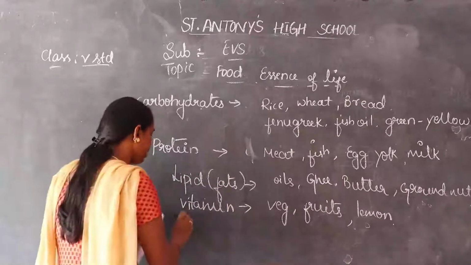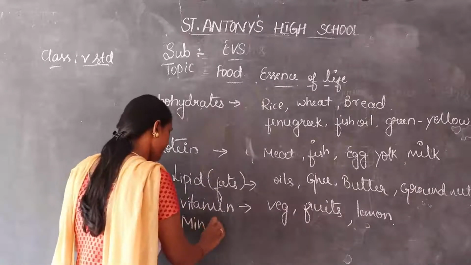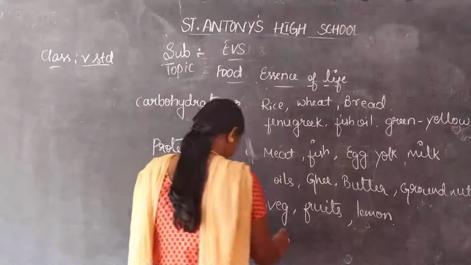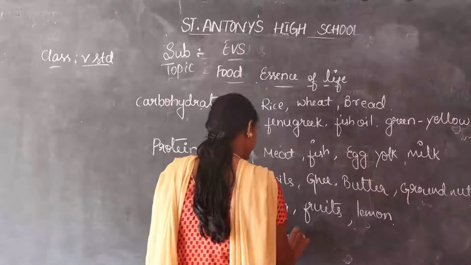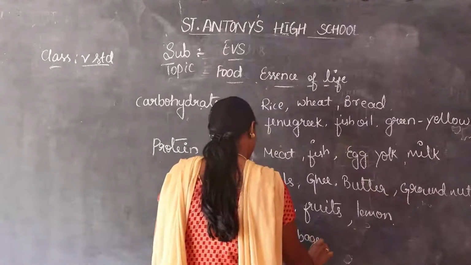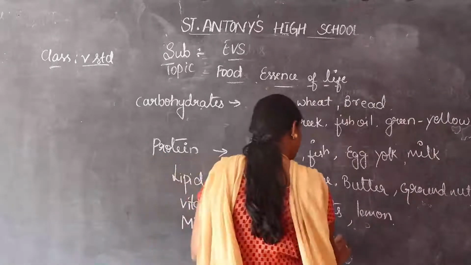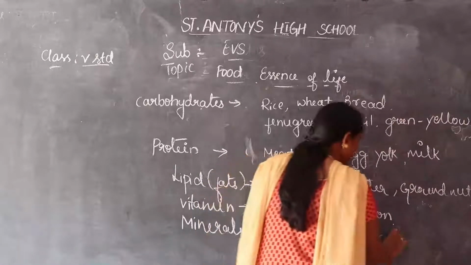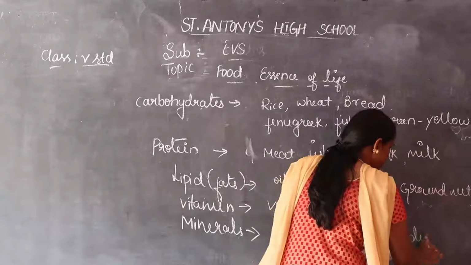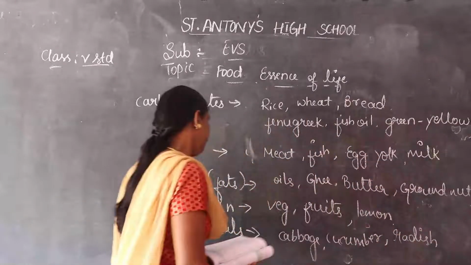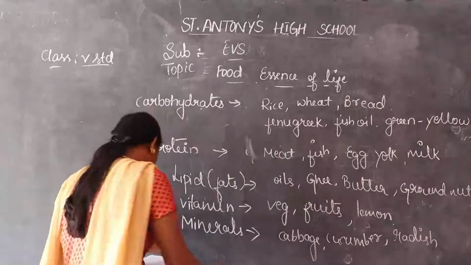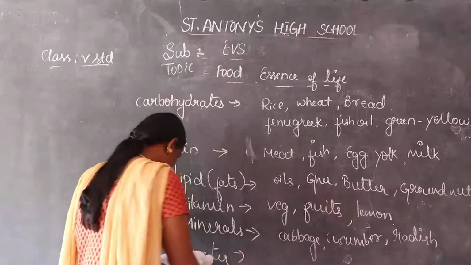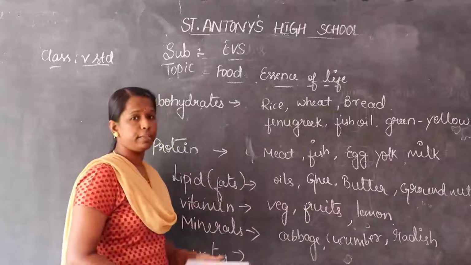And then minerals. Minerals are in foods like cabbage, cucumber, radish, etc. These are rich in minerals. When we take these foods in our daily life, including that, we can take water and then roughage food.